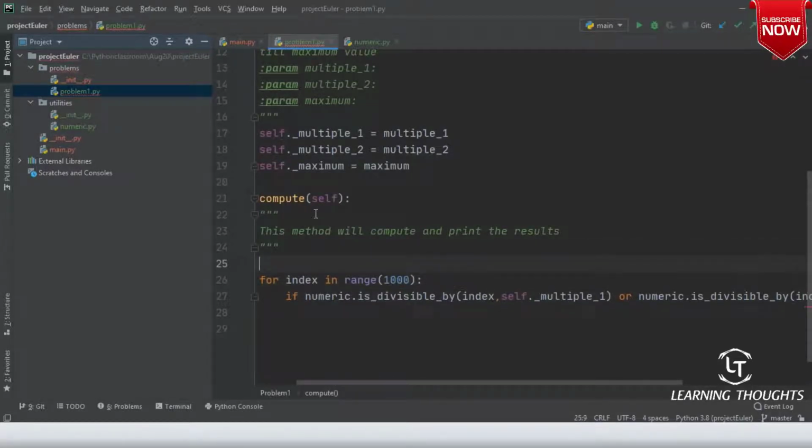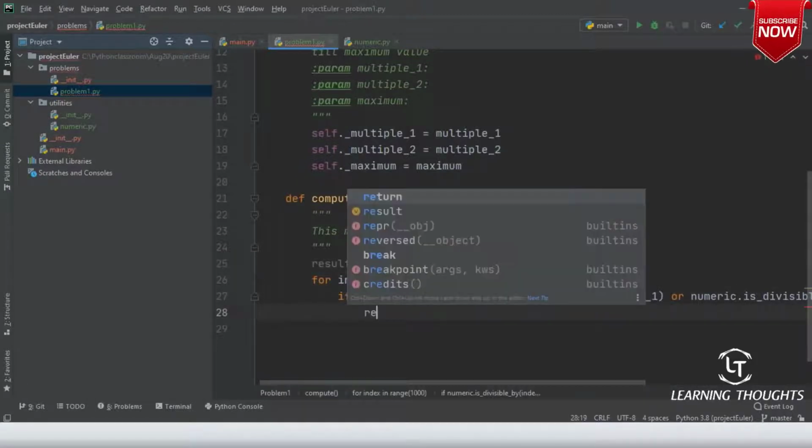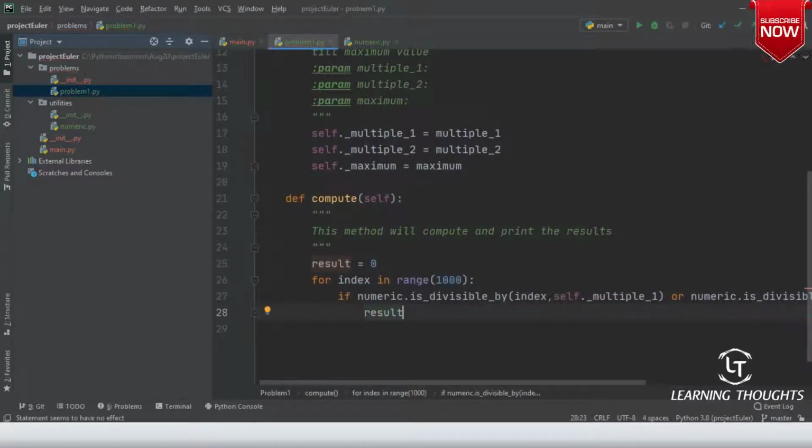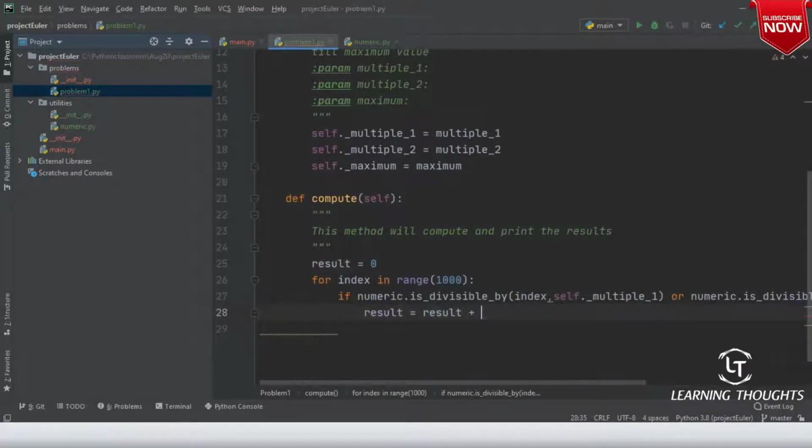Then what would we require? We would have a result. Result is basically, initially let me assume that result is 0. If this is true, then what I'll be doing is result equals result plus index. Am I clear on this?